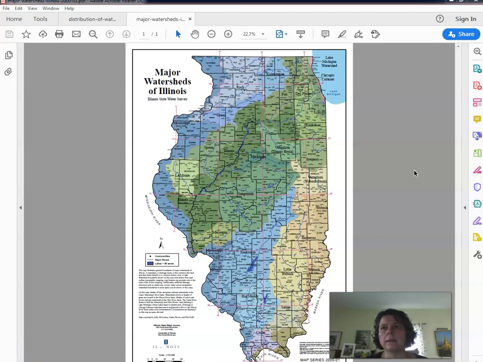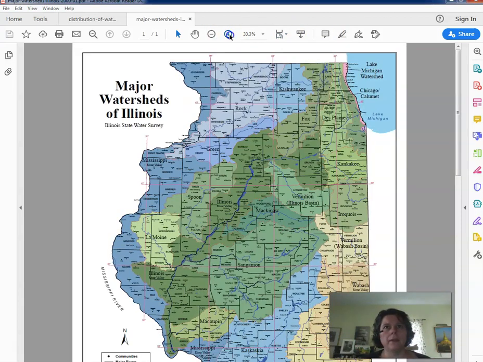So Illinois has a lot of different watersheds associated with it. If we look at this map right here, this is a map of the state of Illinois, and these are all of our major watersheds. You can see that they cover the entire state. And again, inside of a watershed, we can have smaller watersheds. So we can have smaller ones inside of our community, but these are the major ones where most of our water comes from.